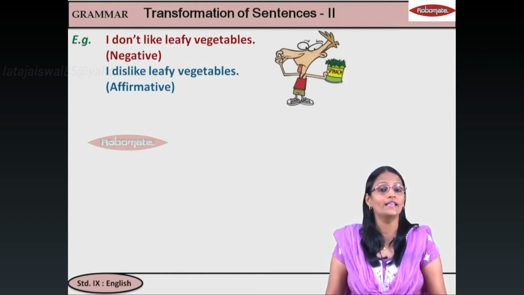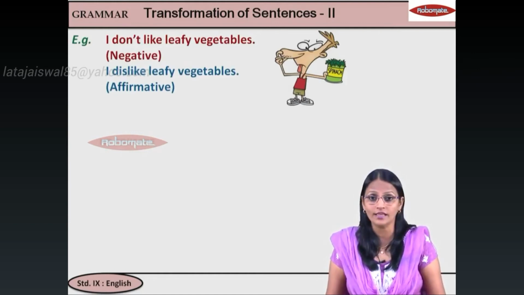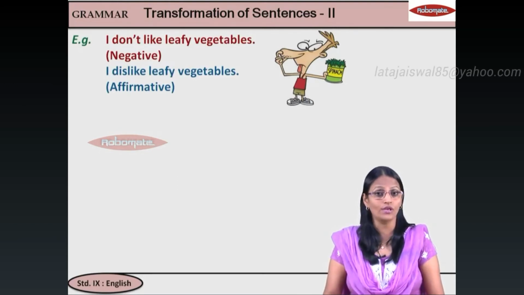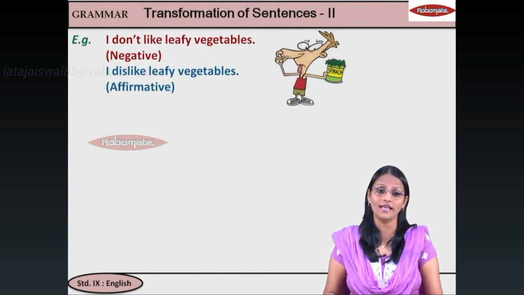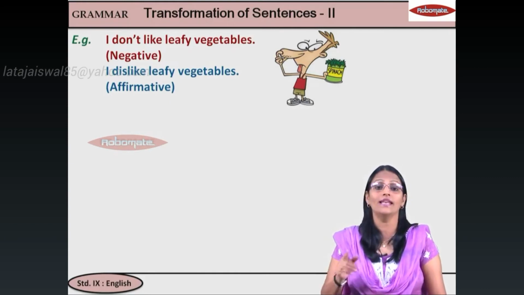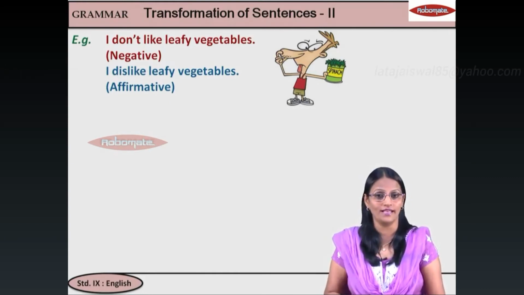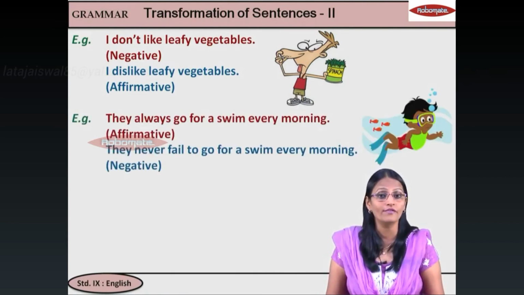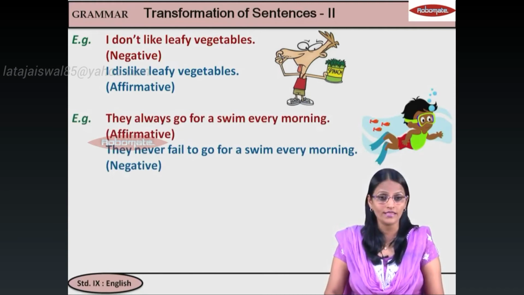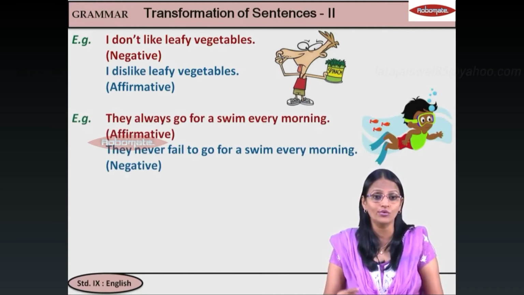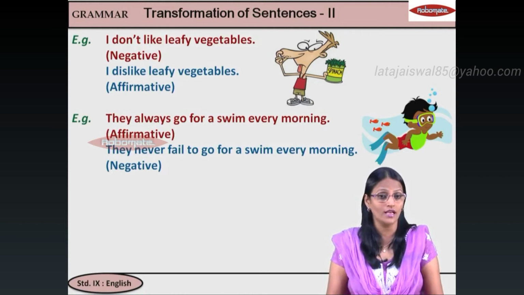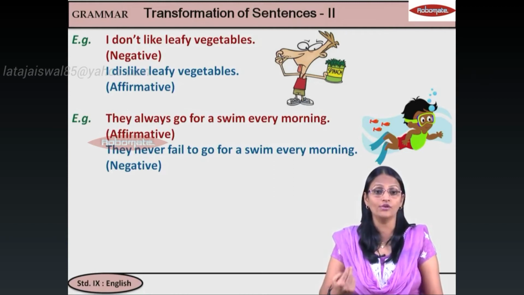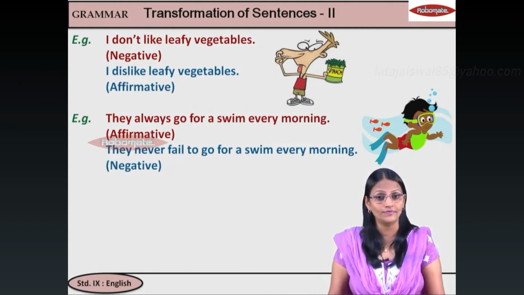Now, I don't like leafy vegetables. ये negative है. उसका आंसर देखिए. I dislike leafy vegetables. तो not निकल गया. I don't like का मतलब भी same है. I dislike. हमने meaning change नहीं किया. लेकिन sentence affirmative है. Okay, let's take another one. They always go for a swim every morning. तो always, that means they never fail to go. हमेशा जाते हैं. कभी चूकते नहीं है. तो always का when you change to negative, you can use never fail to. Next one.